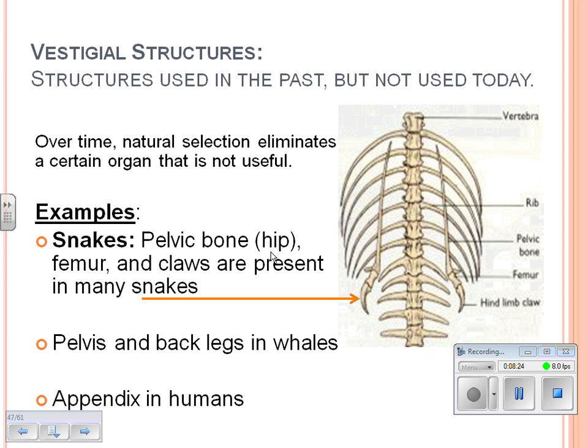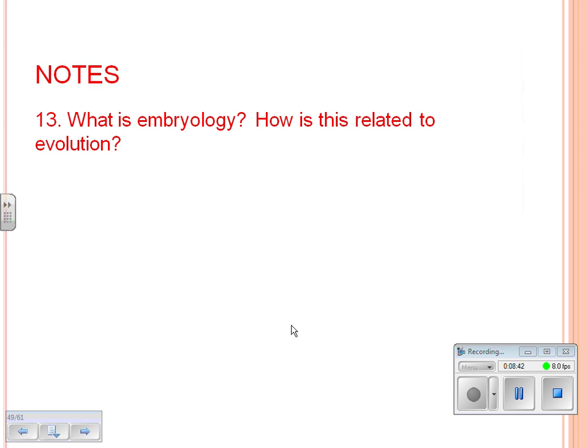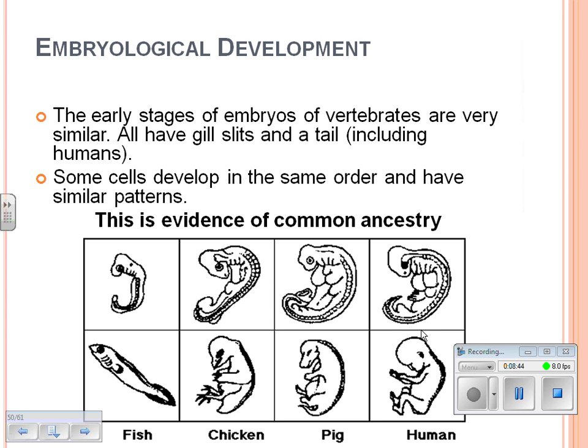It's like in a cow. Cows use an appendix to grind up raw plant material. So the theory is that maybe humans at one time needed to grind up raw plant material, or that human stomachs evolved over time to be able to digest everything, so there's no need to have an appendix, and now we're left with a non-functioning appendix. So here's the pelvis and femur of a whale. Not really useful. No function.